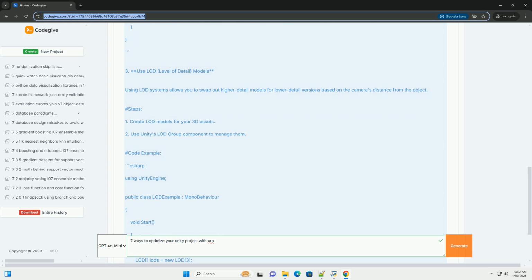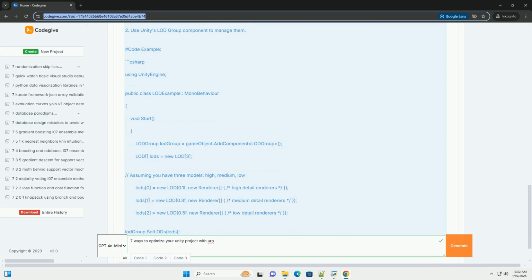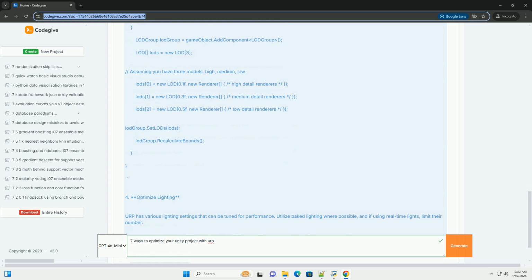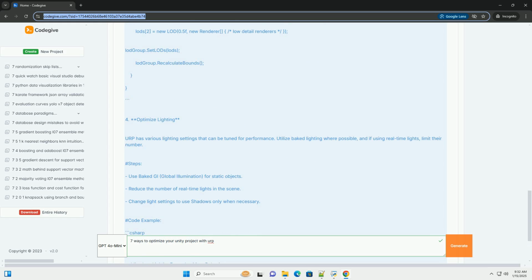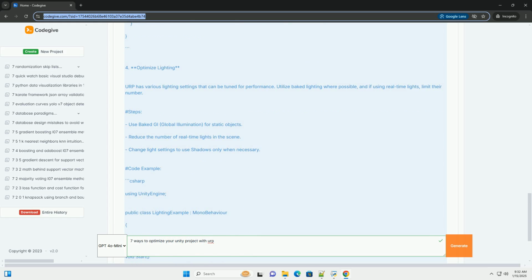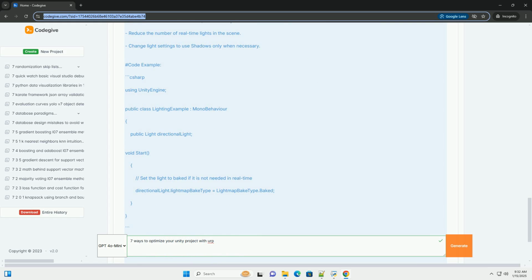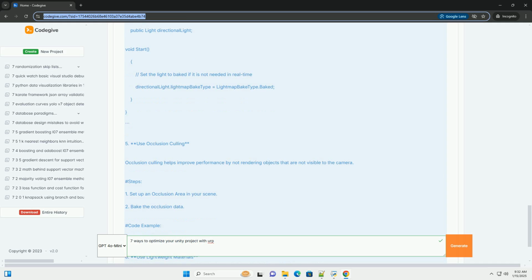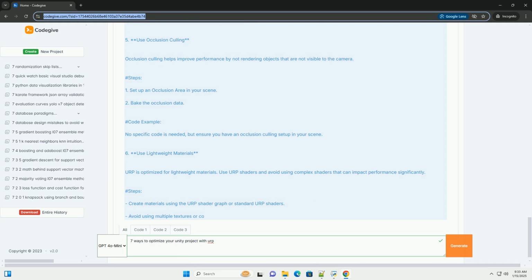The first step in optimizing your URP project is to configure your URP asset settings. This includes adjusting the quality settings and enabling or disabling features that you may not need. Steps. Go to Edit, Project Settings, Graphics. Ensure that the URP asset is set as the scriptable render pipeline. In the URP asset settings, you can adjust the following.